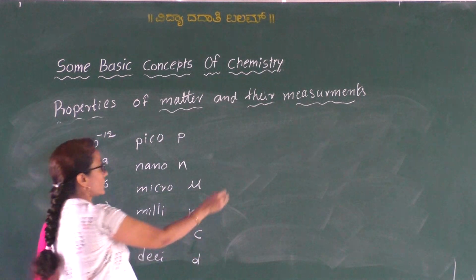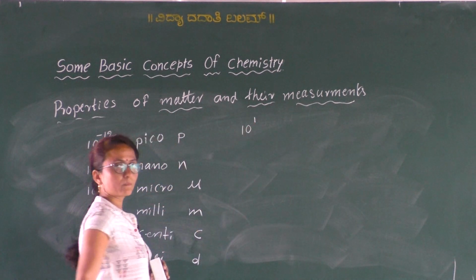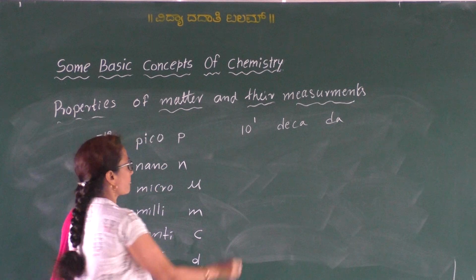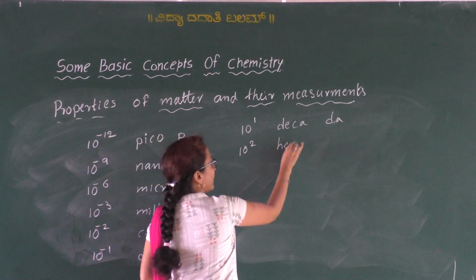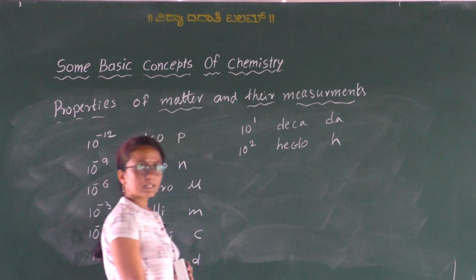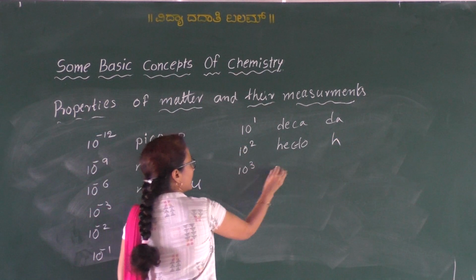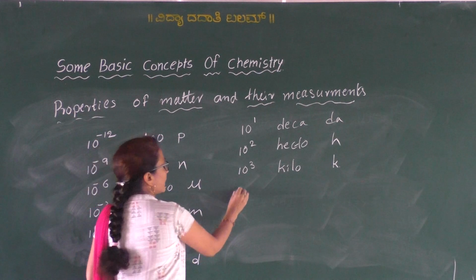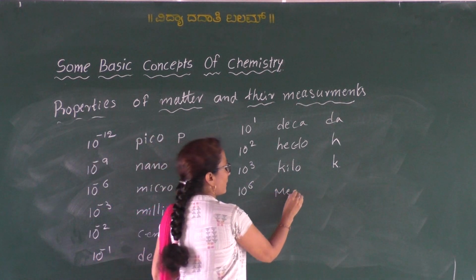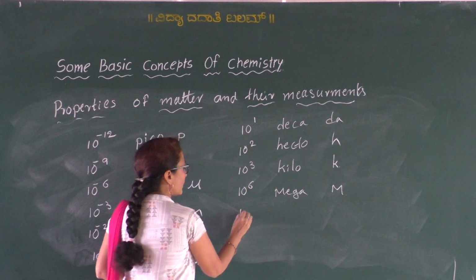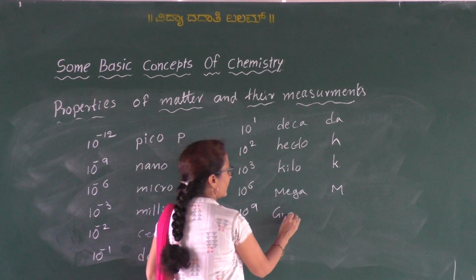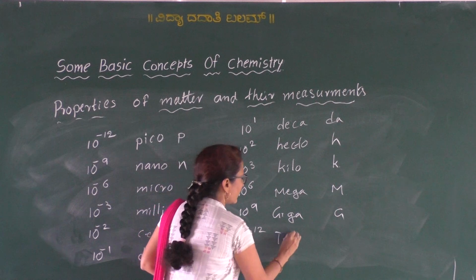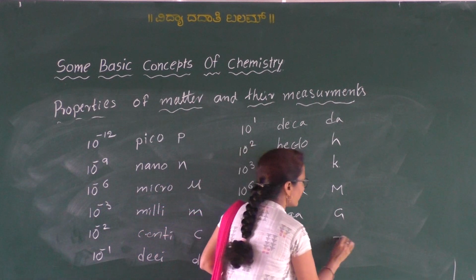Similarly, for the positive powers, 10 to the power 1 is deca, represented as da. 10 to the power of 2 is hecto, represented as h. 10 to the power of 3 is kilo, represented by small letter k. 10 to the power of 6 is mega, capital M. 10 to the power 9 is giga, represented by G. 10 to the power 12 is tera, represented by capital letter T.